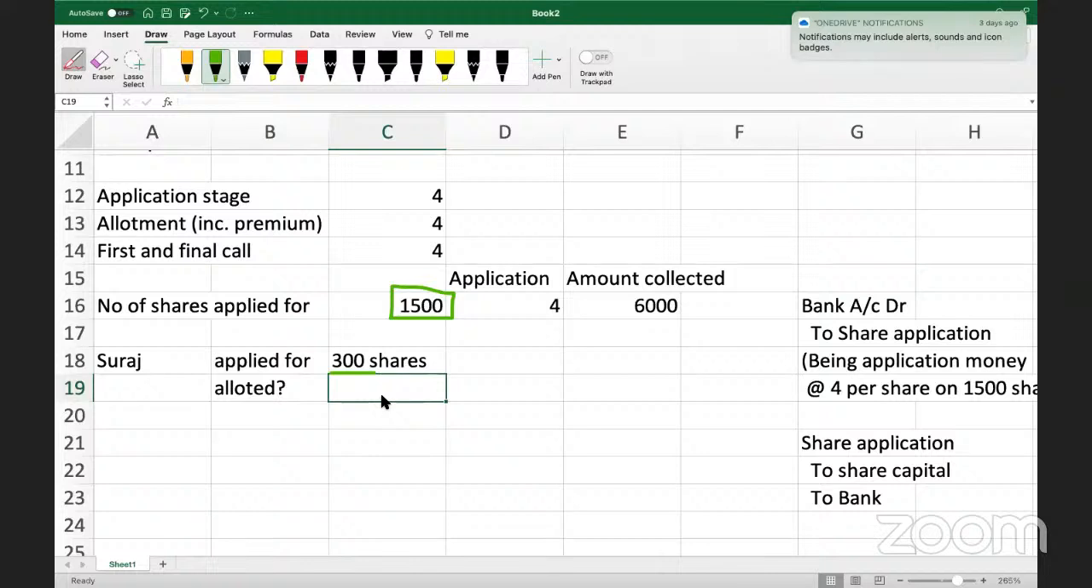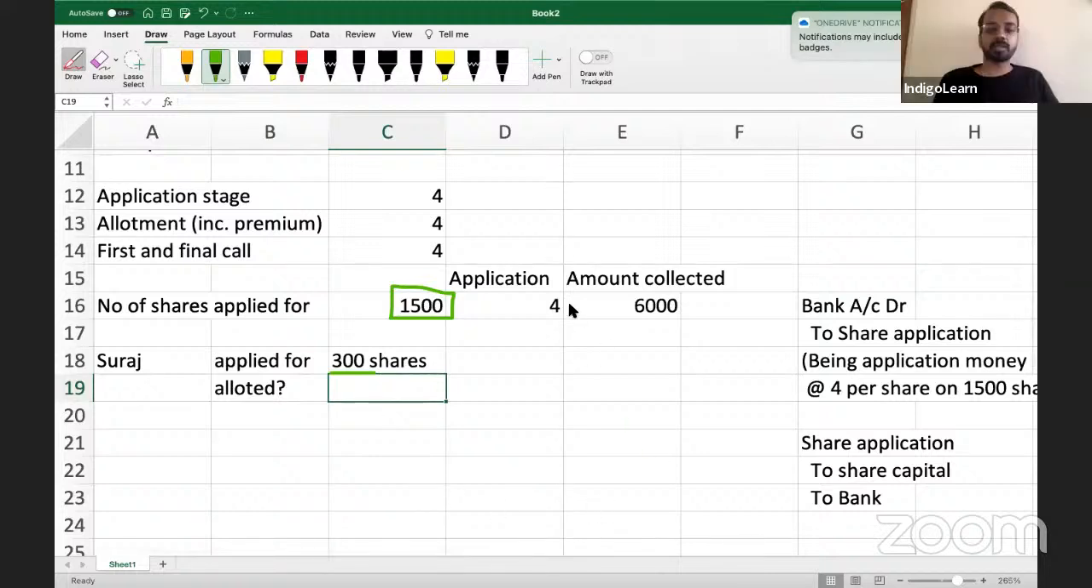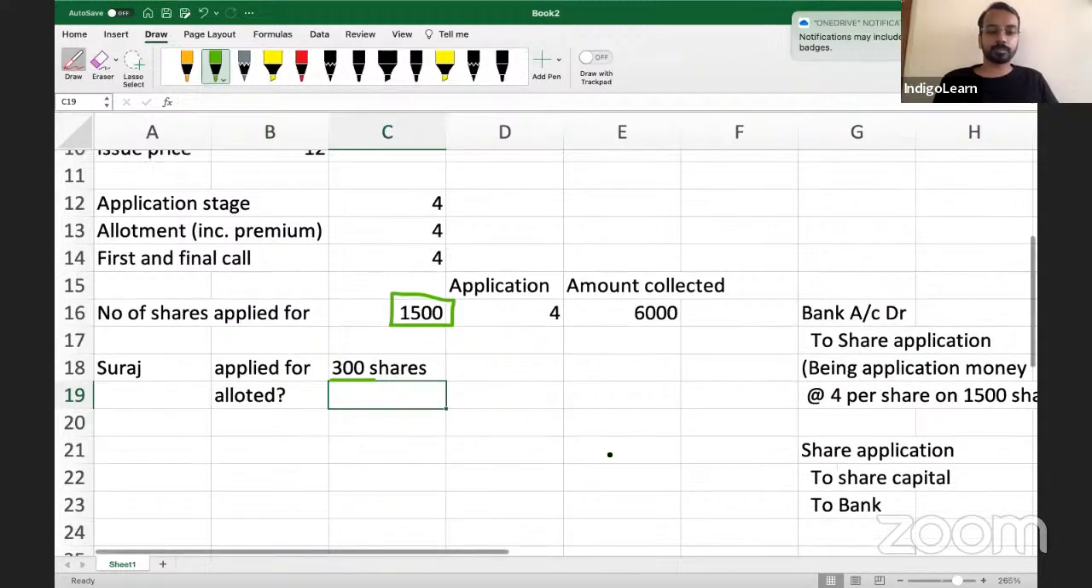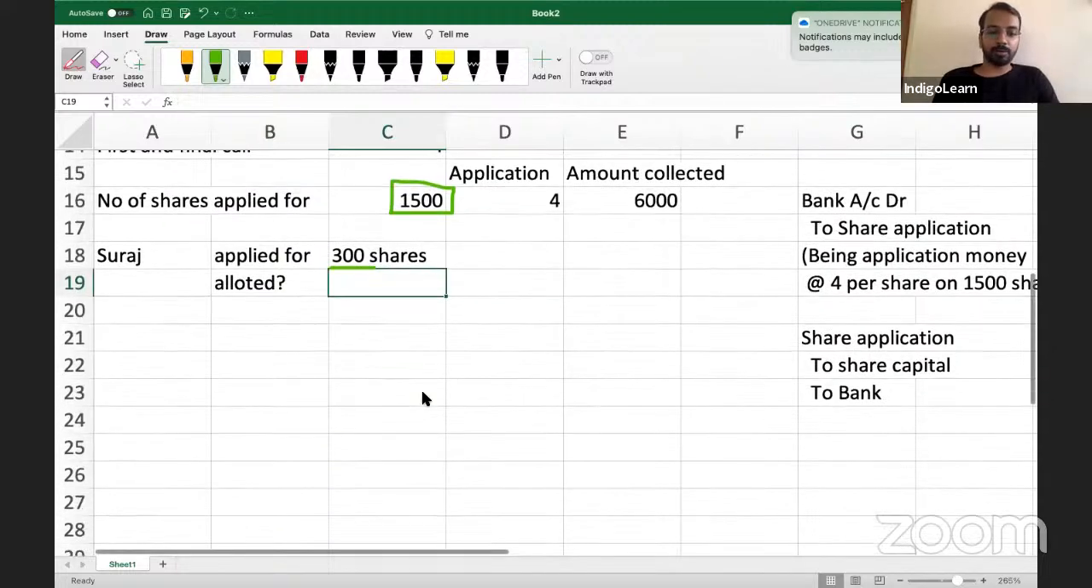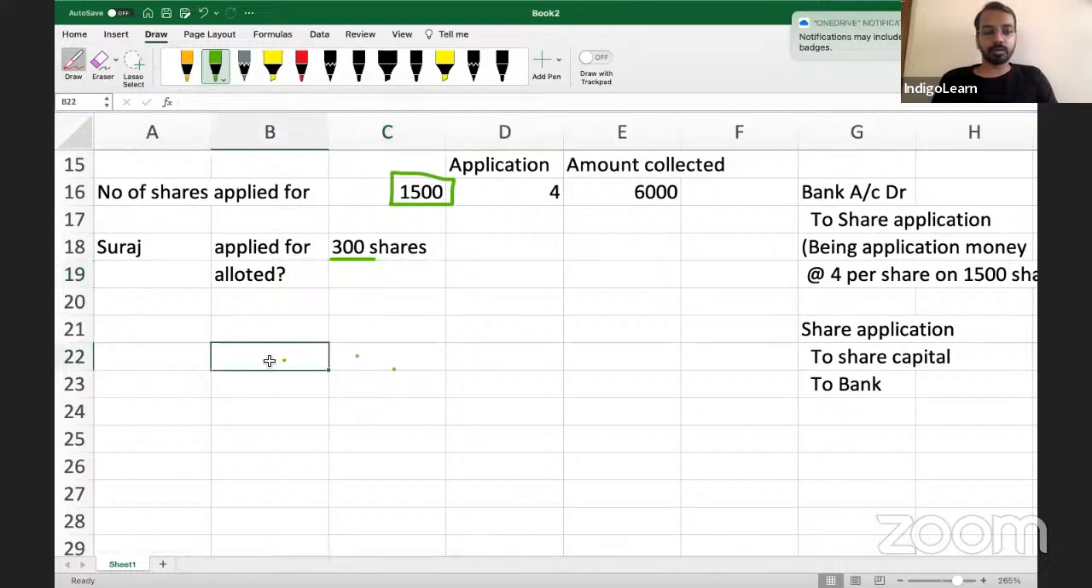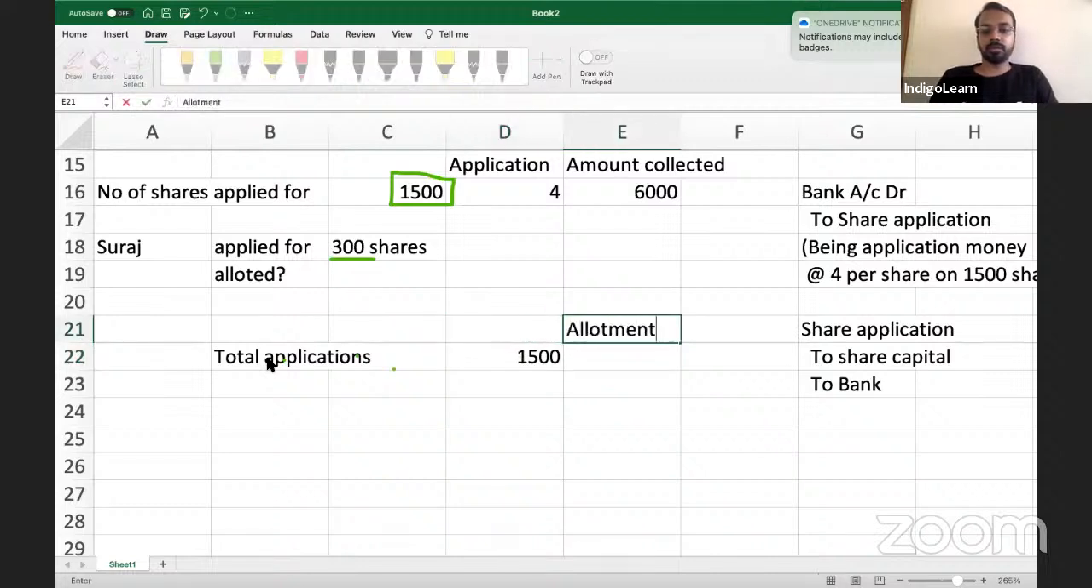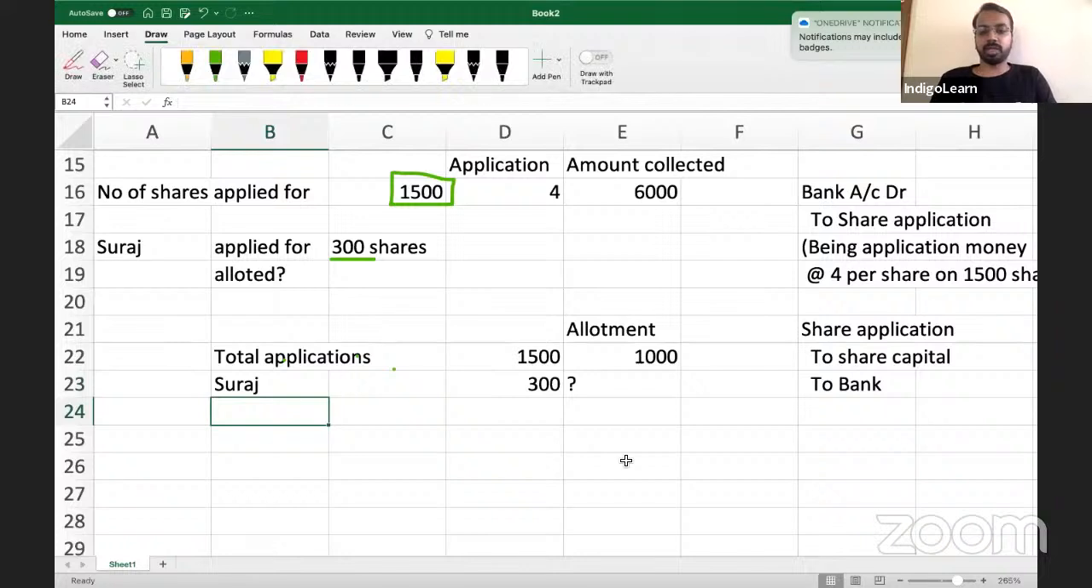200. Others? I am repeating my question. Total applications is 1500. Allotment should be 1000. Suraj has applied 300. What should be the allotment? Very simple question, nothing complicated. Okay, should it be 150 or 200?